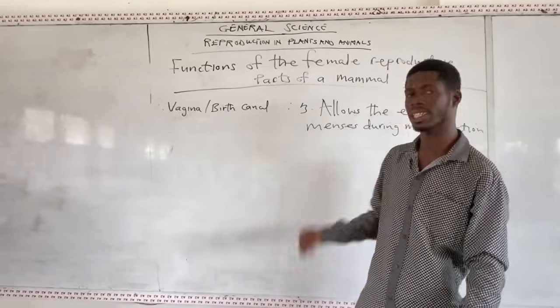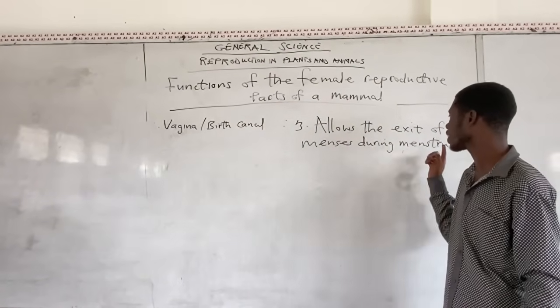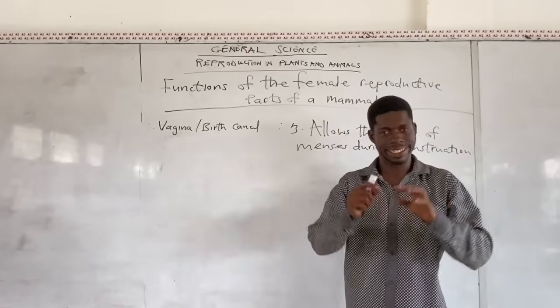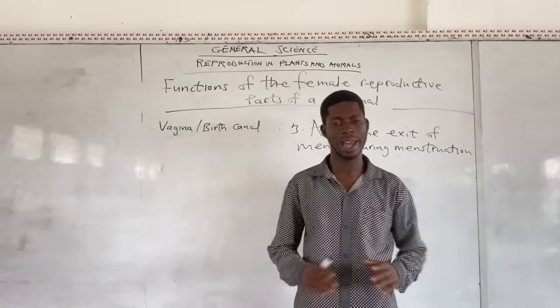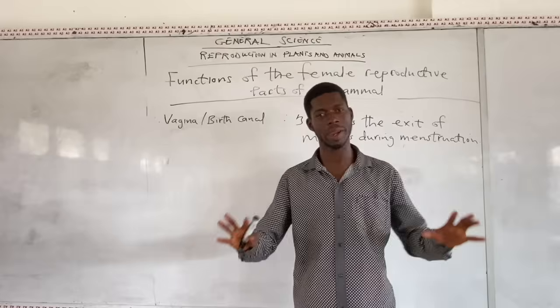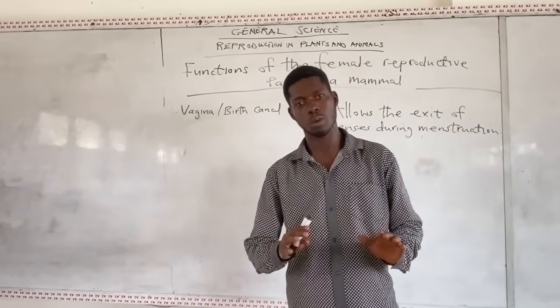So the third function of the vagina is that it allows the exit of menses during menstruation. God created women in a special way, right? So every month you will experience a term called menstruation.